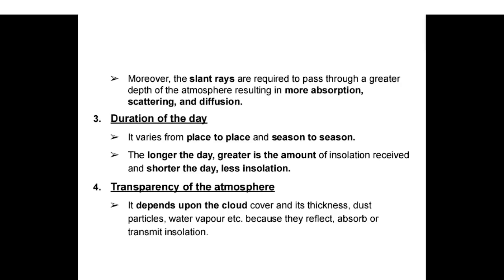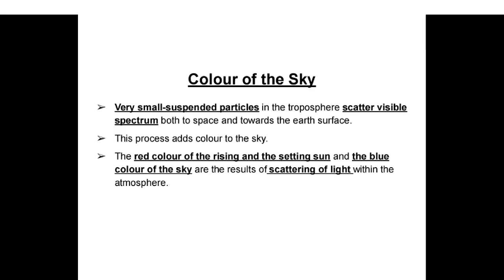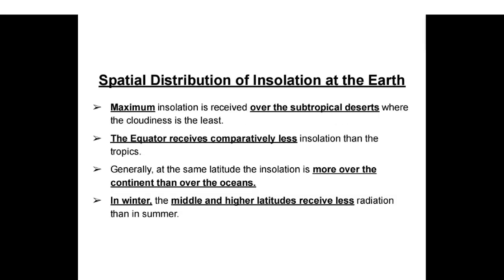Transparency of the atmosphere. It depends upon the cloud cover and its thickness, dust particles, water vapor, etc., because they reflect, absorb, or transmit the insolation. Color of the sky. Very small suspended particles in the troposphere scatter the visible spectrum both to space and towards the Earth's surface. This process adds color to the sky. The red color of the rising and the setting sun and the blue color of the sky are the results of the scattering of light with the atmosphere.